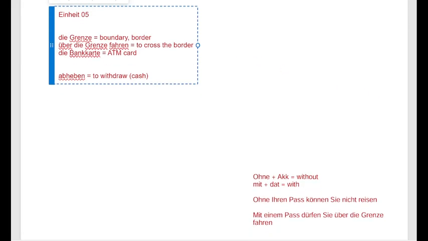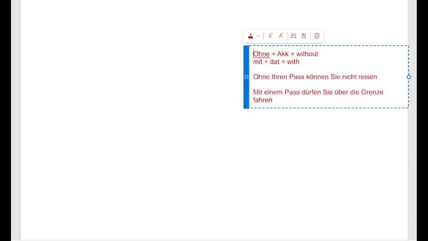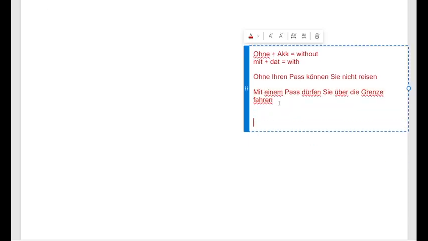Let us try to do experiments. A lot of experiments you can do. So here I can write ohne meine Bankkarte, darf, I think here I can write kann. Kann ich kein, okay, let us use darf, that also suits here.